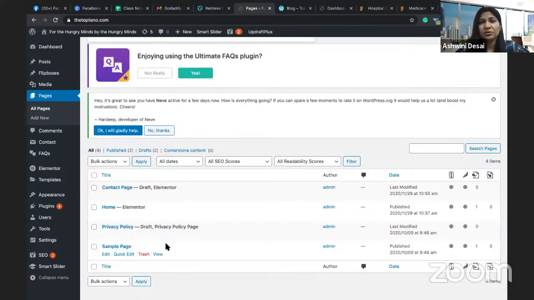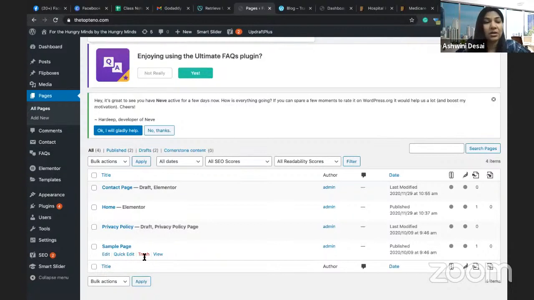And what does a theme do? A theme defines the look and feel of your website. It defines the structure of your website. Are you getting this? The theme defines the structure of your website. Now, if you want to enhance the functional aspect of it, for example, I want to duplicate this page. There is no option to duplicate this page. Can you see that? How do I duplicate this page? I need a functional coding, right? I need a functional aspect to it. How do I get it?